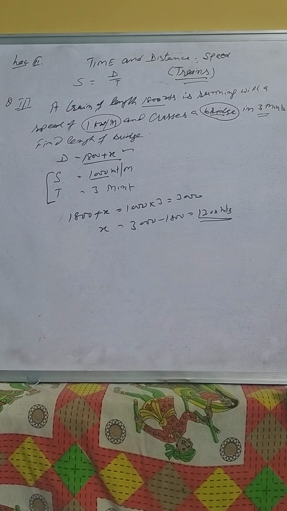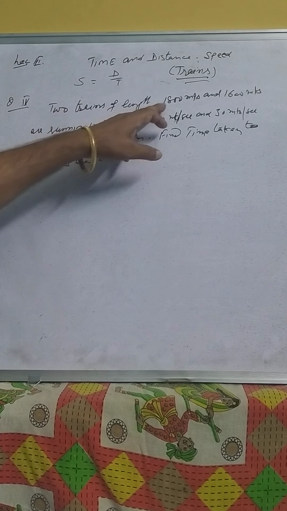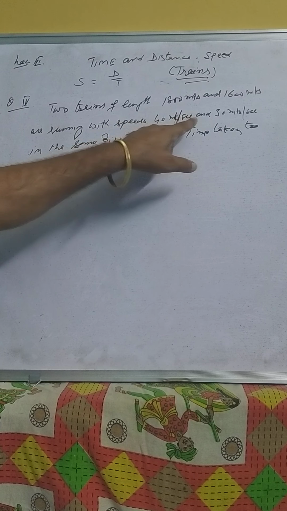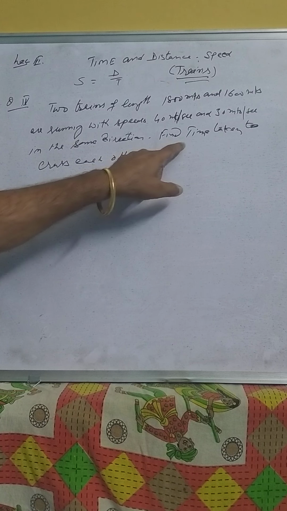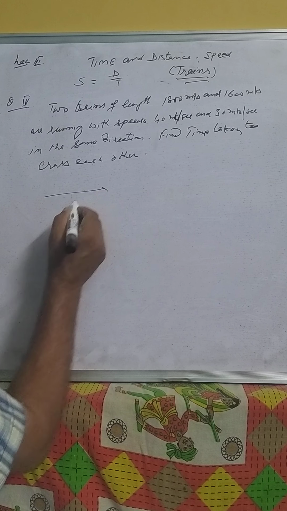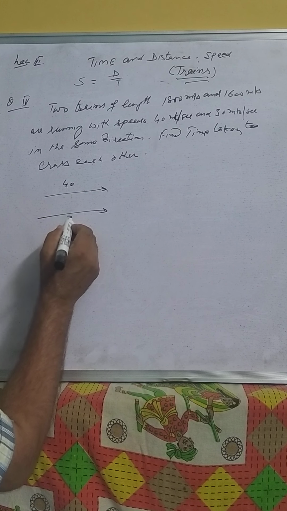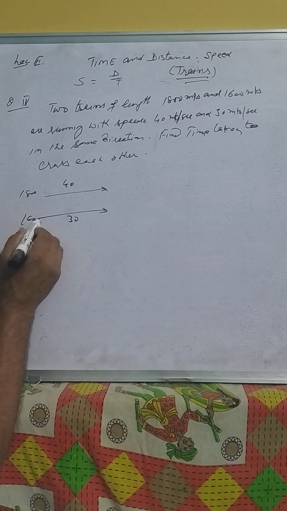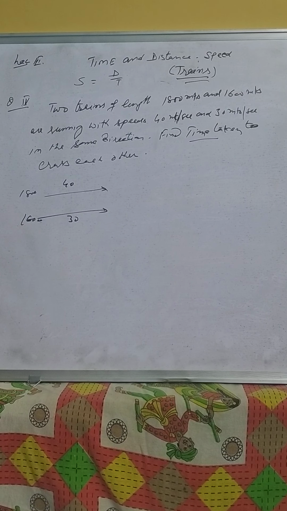Now we take the next question. In this fourth question, two trains of length 1800 meters and 1600 meters are running with the speed of 40 meters per second and 30 meters per second respectively in the same direction. Find the time taken to cross each other. The two trains are running towards the same direction. The speed of each train and the length of each train are given. We have to find the time taken to cross each other.